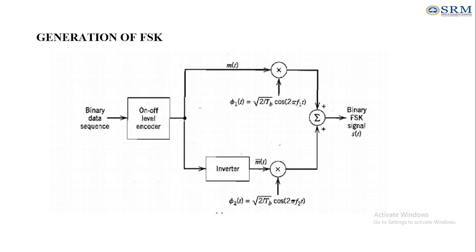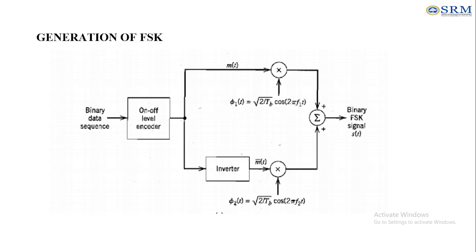So here we are going to provide the phase lock signal phi 1 of t is equal to root of 2 divided by Tb cos of 2 pi f1 of t. It will be operating at one frequency, and another frequency phi 2 of t is equal to root of 2 divided by Tb cos of 2 pi f2 of t. After that it is going to multiply the two signals, and they are added, and we generate the binary FSK signal.